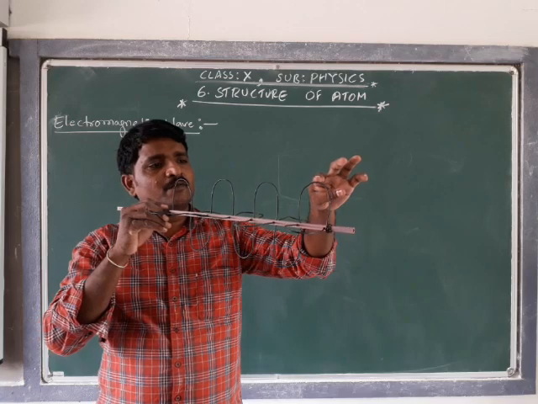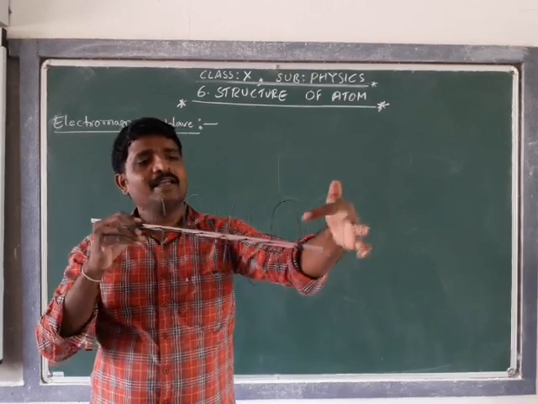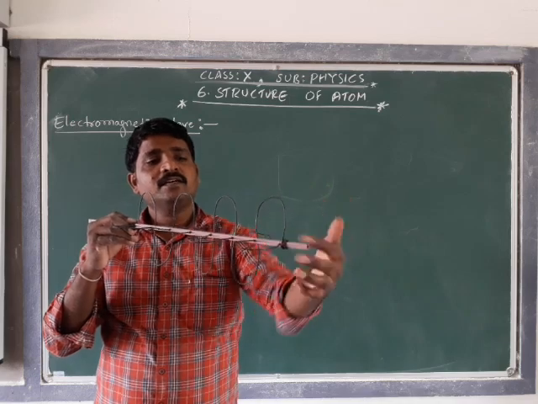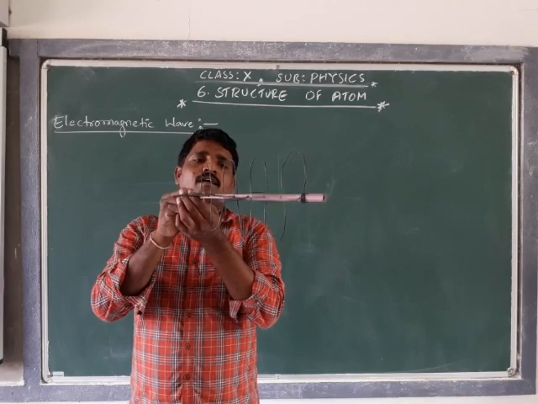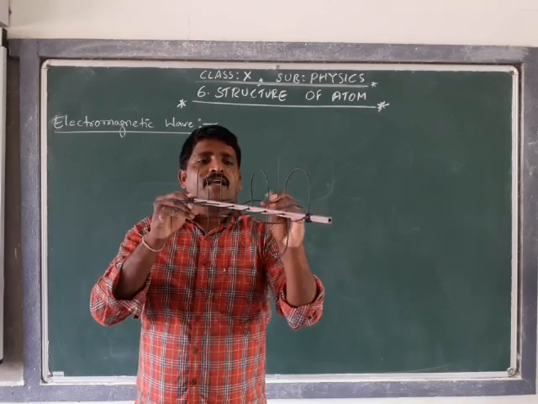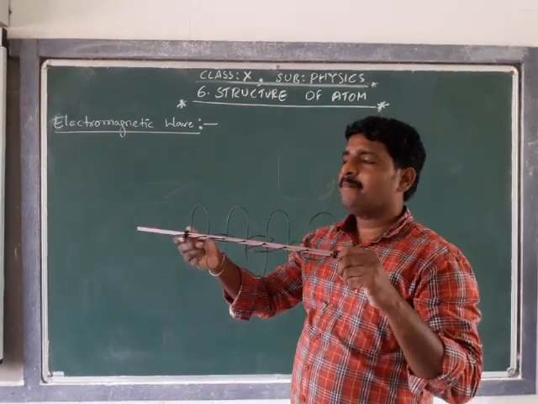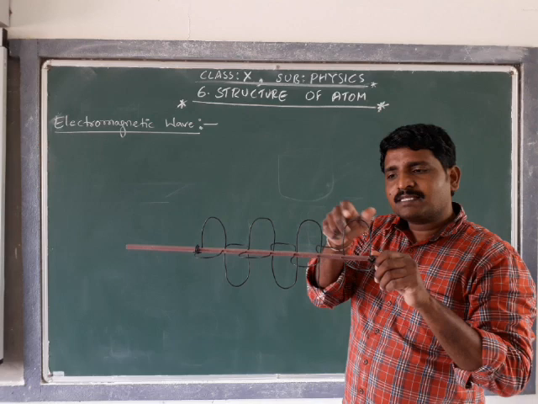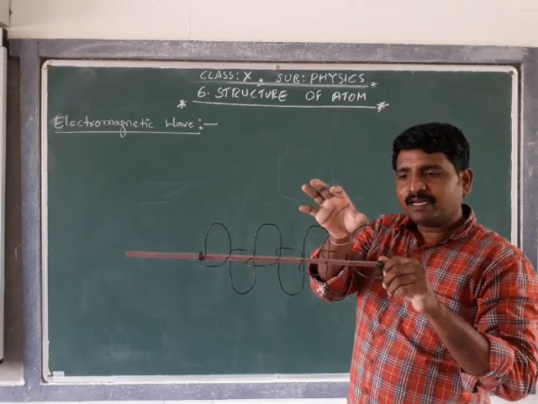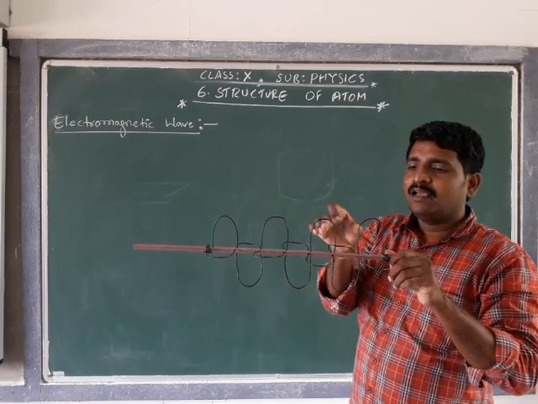The combination of electric waves and the respective magnetic wave, which are arranged perpendicular to each other, gives an electromagnetic wave. Now these electromagnetic waves are not visible. The distance between two peaks, from here to here, is considered a wavelength.